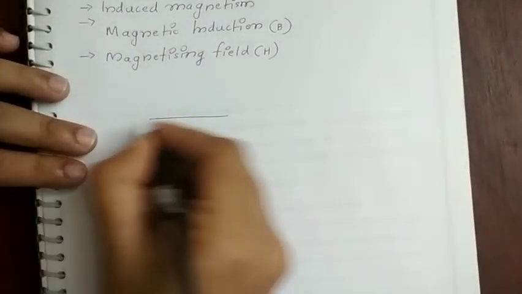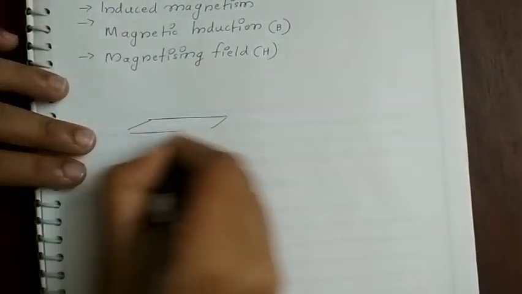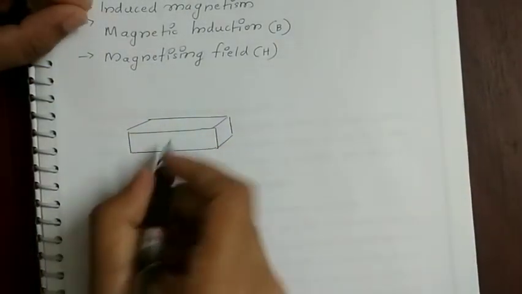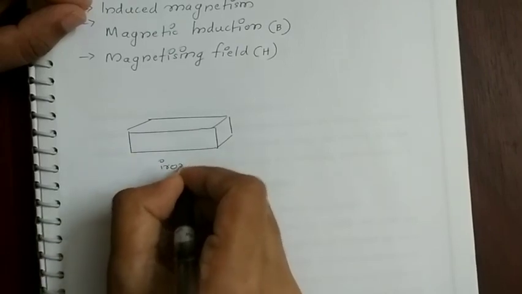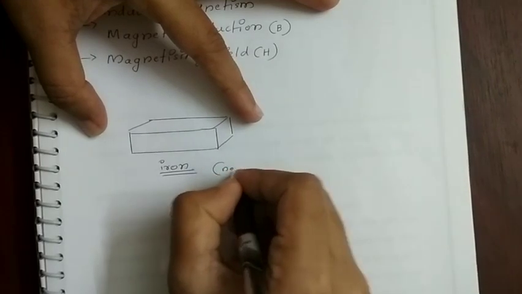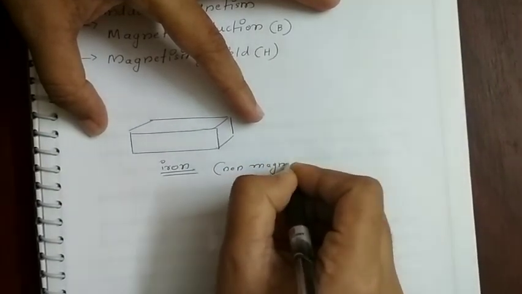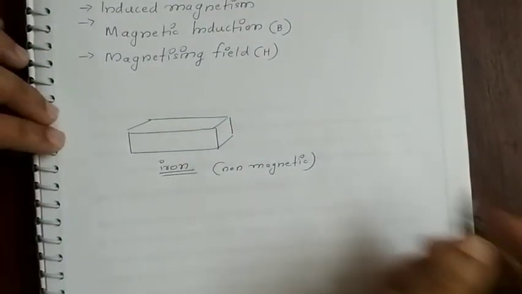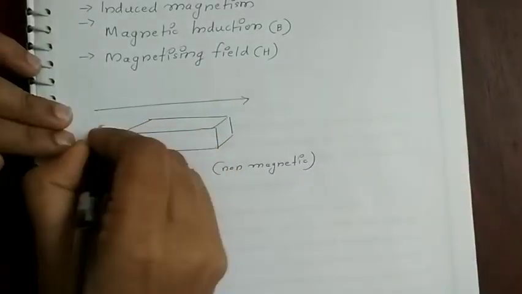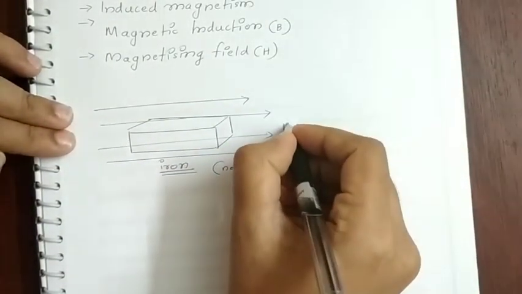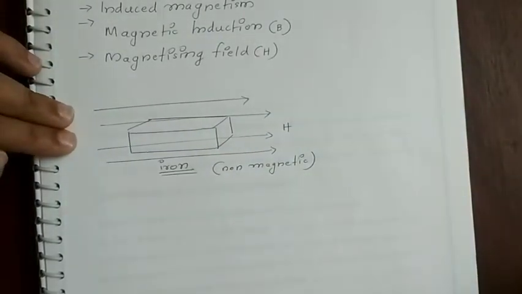Suppose you have a piece of metal. Suppose you take a metallic bar. This is iron. You take a small piece of iron. This is non-magnetic in nature. That means it is not a magnet. It's a normal ordinary piece of iron. And you apply an external magnetic field to this material, and this external magnetic field is given by H.